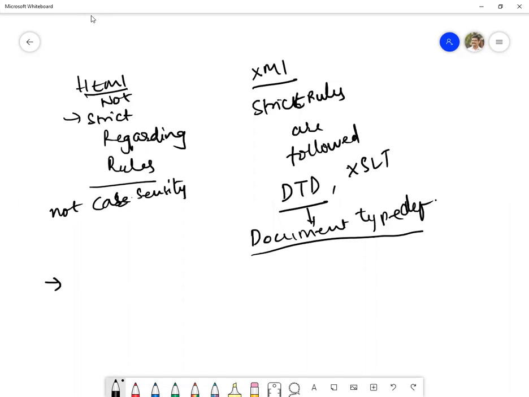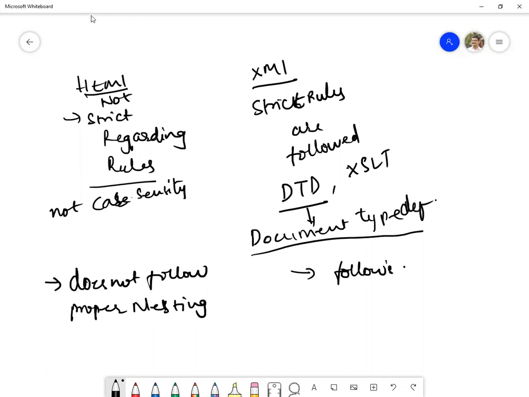HTML does not follow proper nesting of tags, and here XML follows proper nesting of tags.